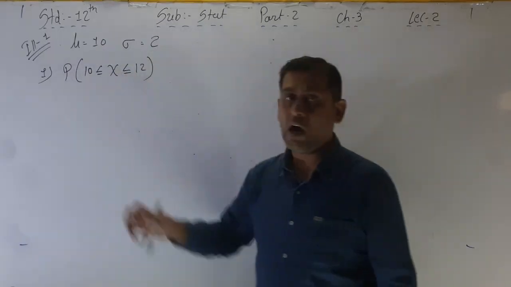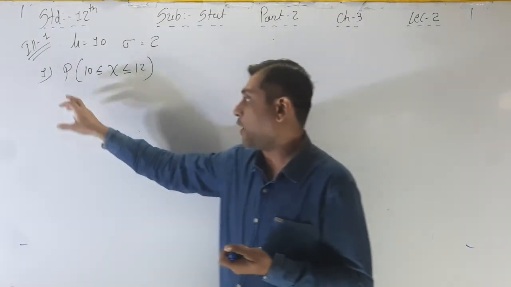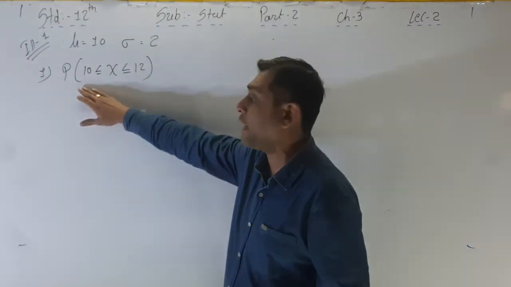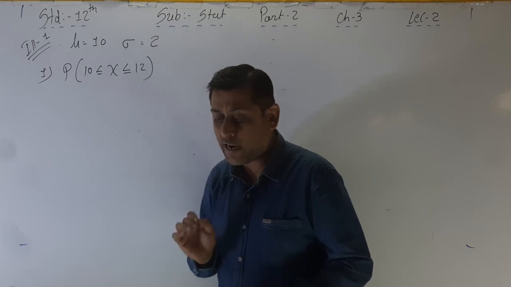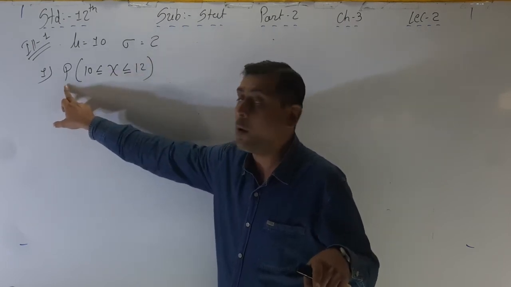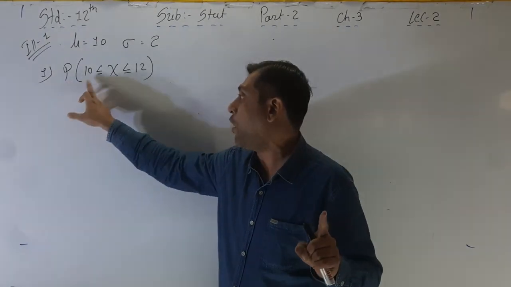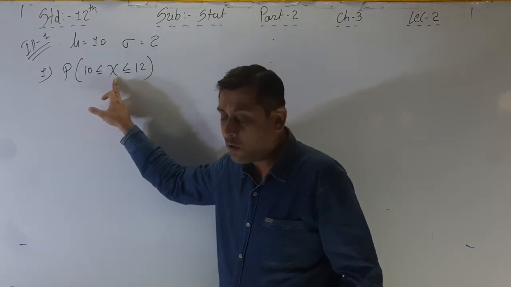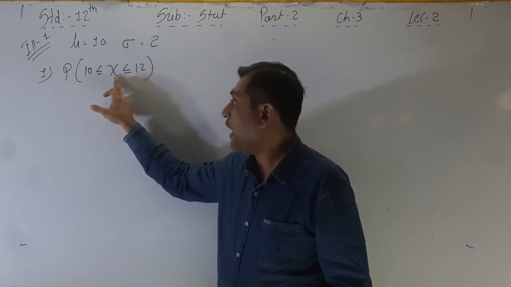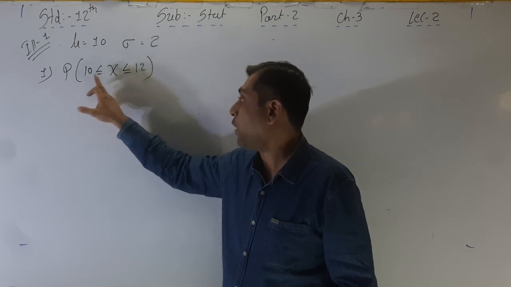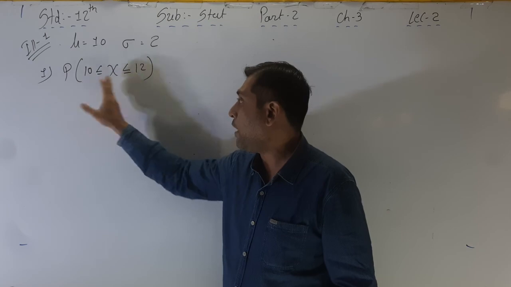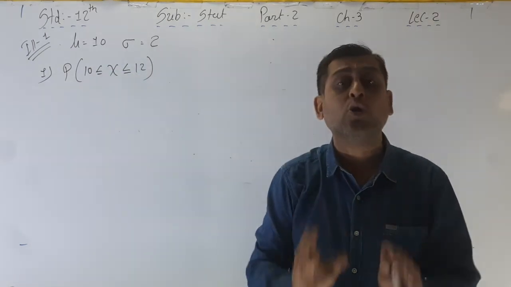We have to find out the probability. See, I am converting the theory question into the practical one. The probability, capital P, of normal variable x taking values between 10 to 12, that is 10 less than or equal to x less than or equal to 12, means the variable x is between 10 to 12 including both.